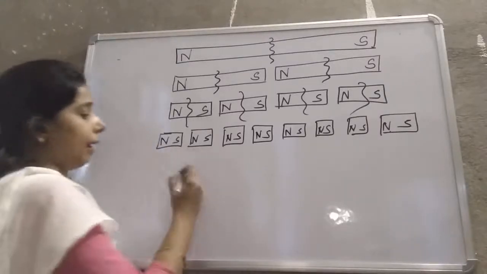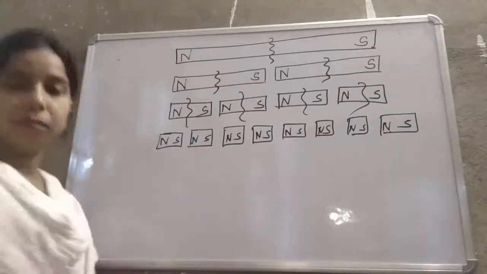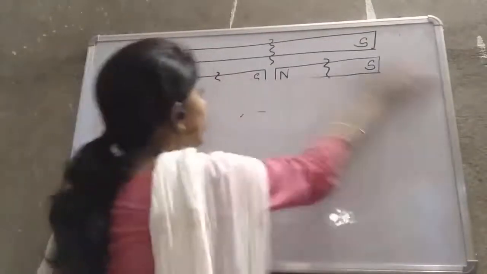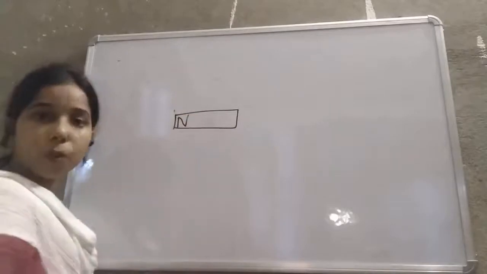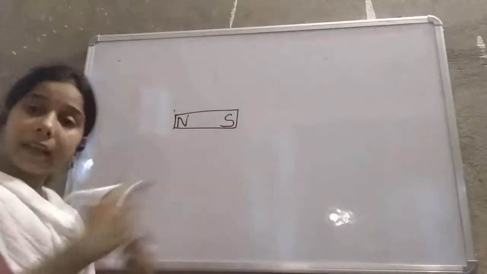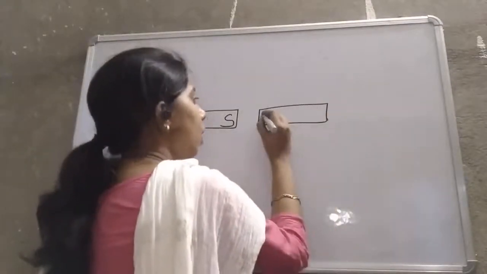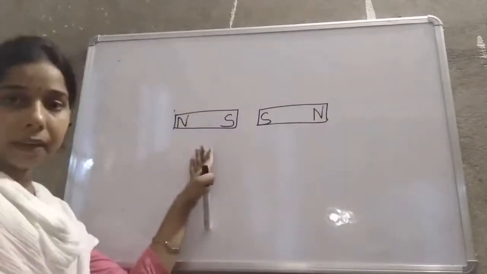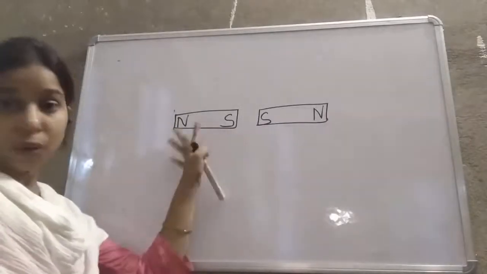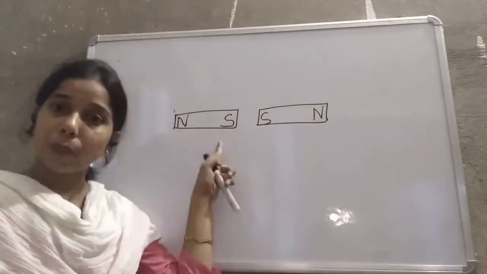Now suppose you have taken one magnet. This magnet is having this pole as the north pole, this pole as the south pole. Now you have taken another magnet, and in this magnet this one is the south pole and this one is the north pole. Remember that. The other magnet has its south pole close to the south pole of the first magnet.